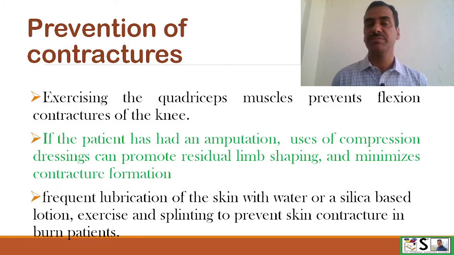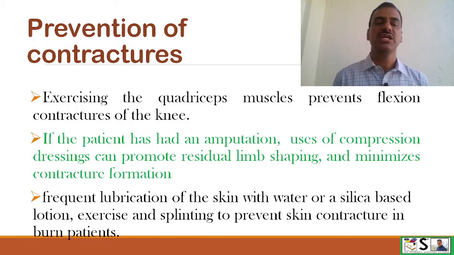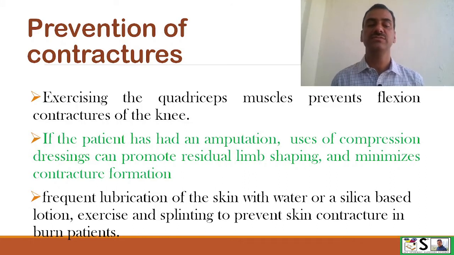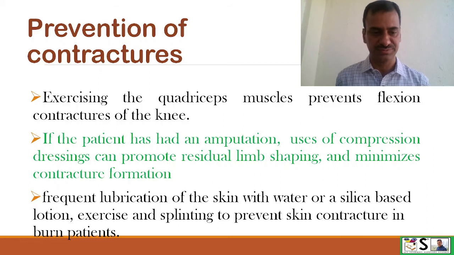Exercising of the quadriceps muscle prevents flexion contracture at the knees. If the client has had an amputation, then we should use compression dressing. This can promote residual limb shaping and minimize contracture formation. Frequent lubrication of the skin with water and silica based lotions, exercising and splinting the part can prevent skin contracture in burn patients.